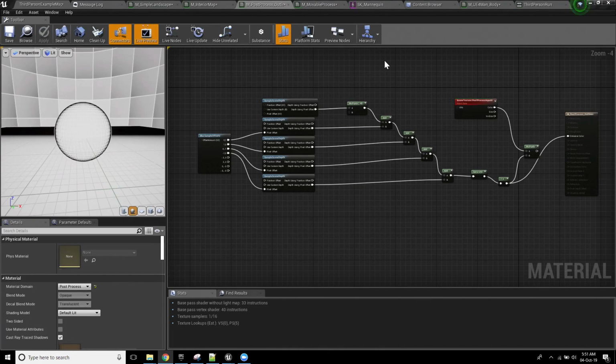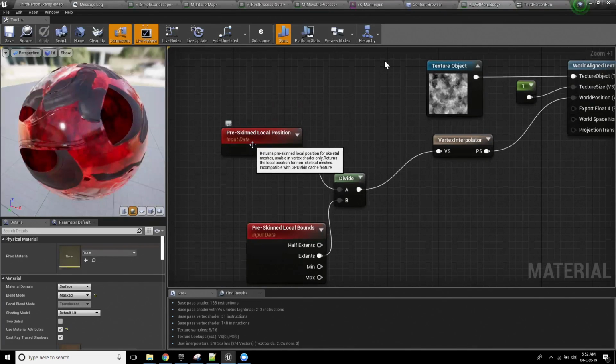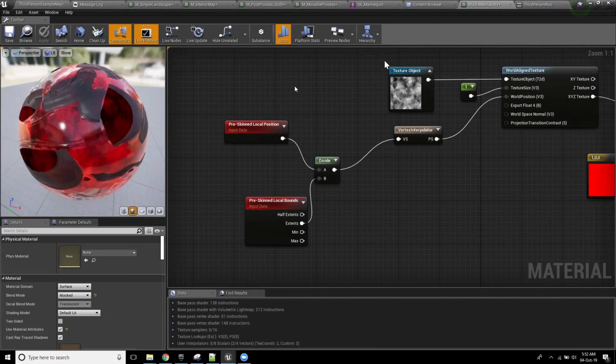I don't believe so, but I don't want you to hold me to that because I'm not too sure about these ones. I haven't run them on a non-SM5 device. I think it's all fine though, but you'll need to check it yourself. It's fairly easy. You can turn on the ES GL 3.1 preview and just apply the same material in your scene there, and you can check it out.